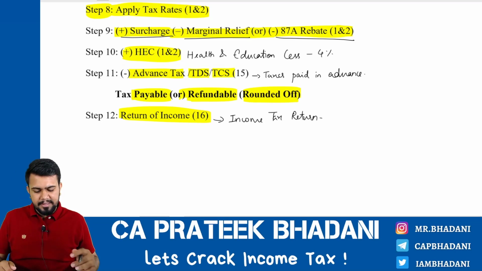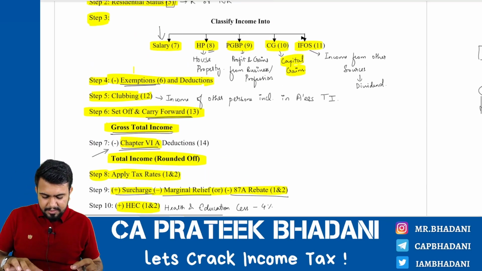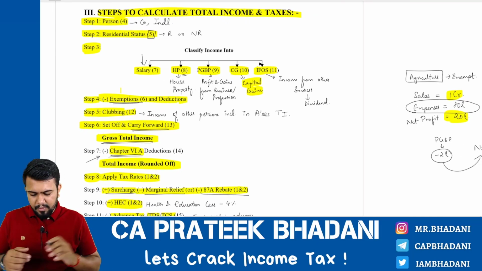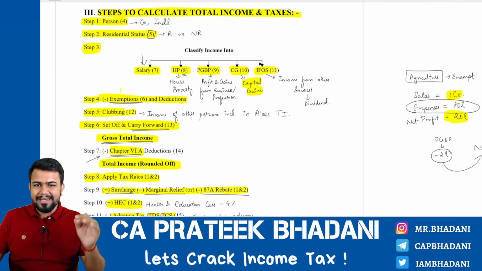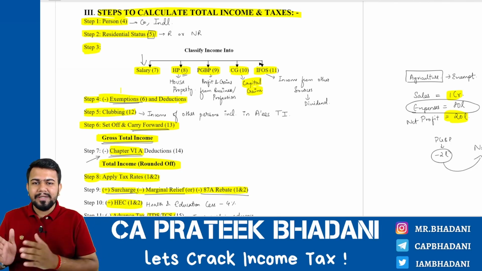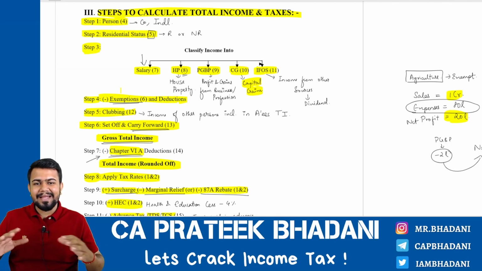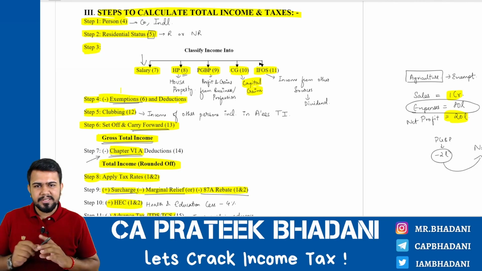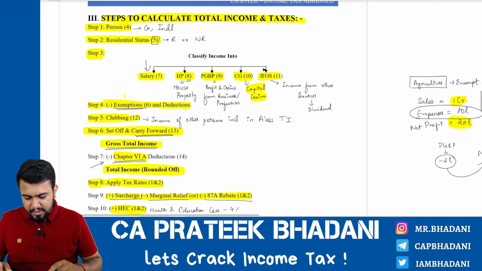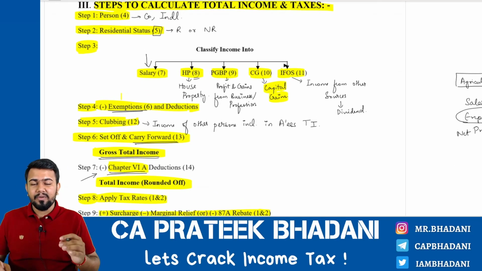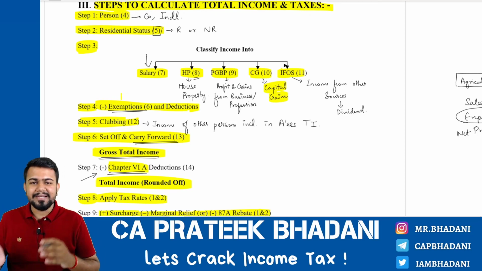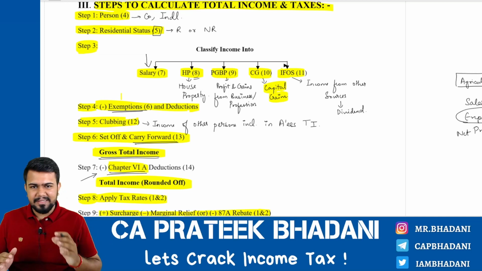Income tax return. So let us structure and summarize everything once again. One more time. Very important, listen very carefully, because if you have this picture in your mind, you will be able to link all the chapters perfectly and study them together, and you will be able to answer the questions in the exams even better. So first and foremost, we have to find out what type of a person the taxpayer is. Is he an individual, or a firm, or a company, etc.